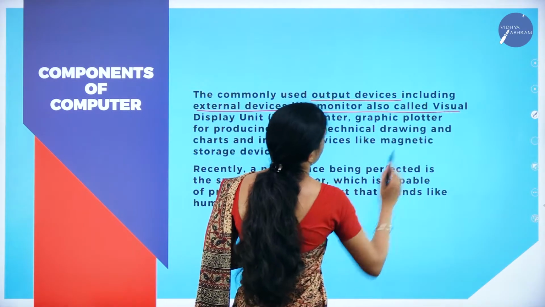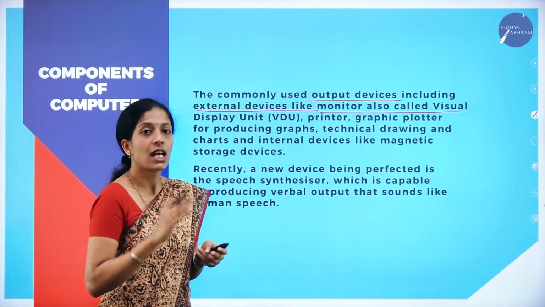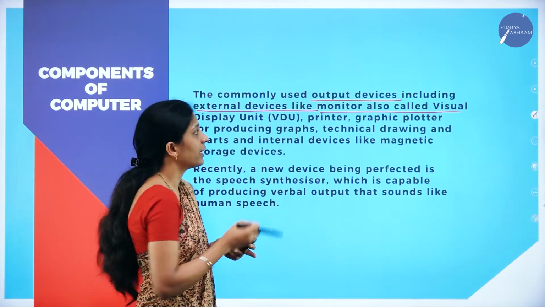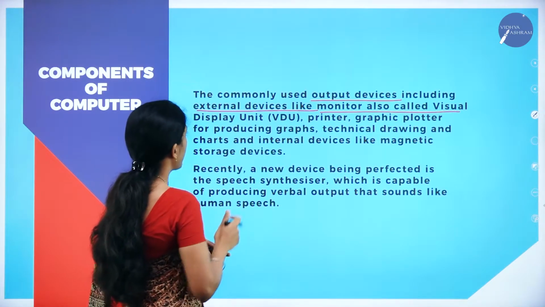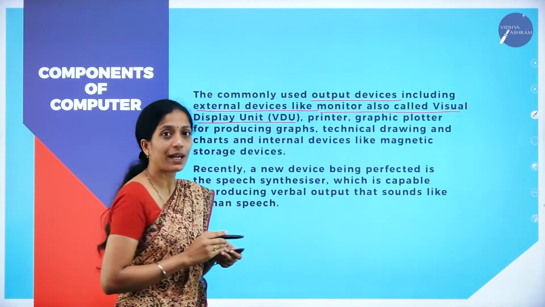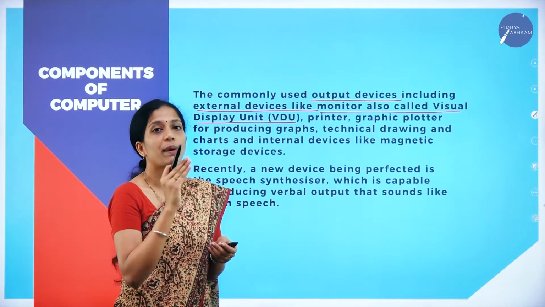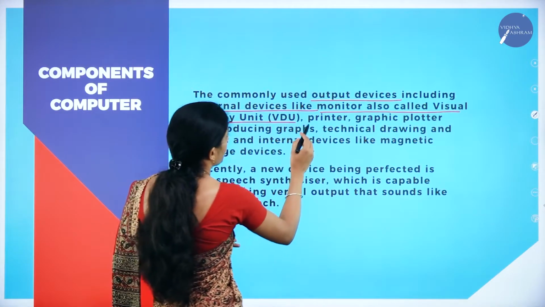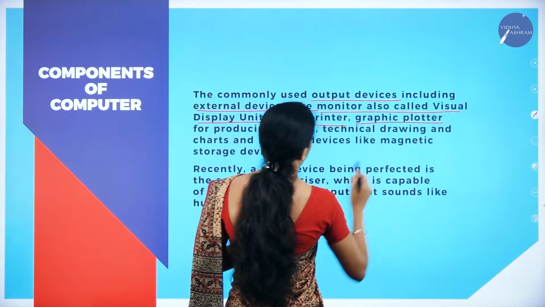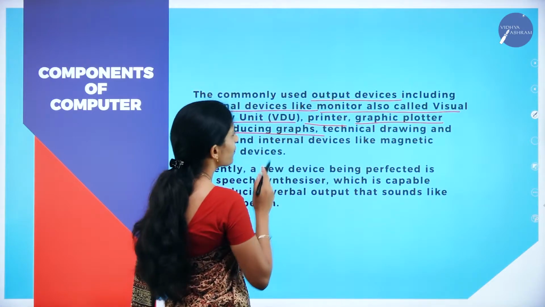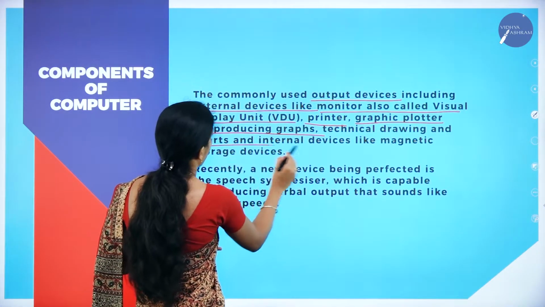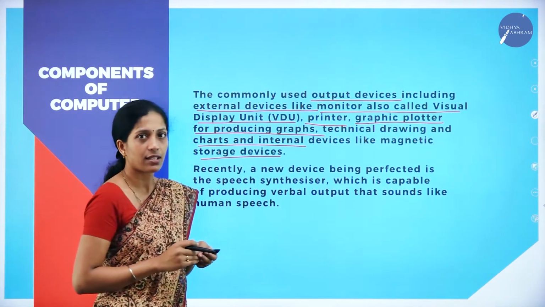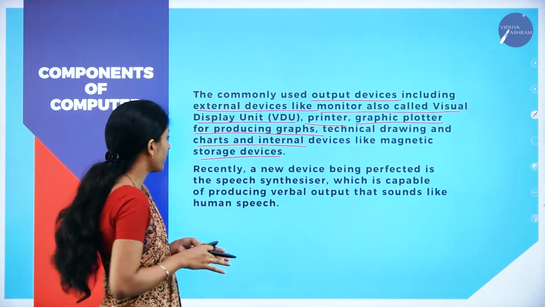The monitor is the best example of an output device, where the user gets the information. You might get a question for 1 mark: expand VDU. VDU is visual display unit. A printer is also an output device, as is a graphic plotter for producing graphs, technical drawings as well as charts, and internal devices like magnetic storage devices.